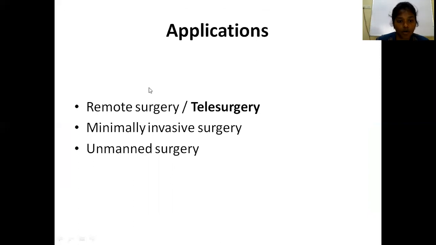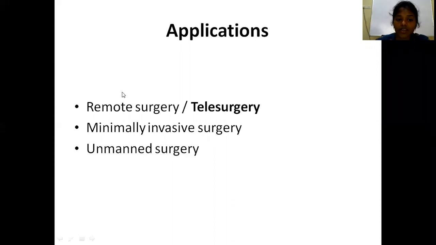That is remote surgery, also known as telesurgery, minimally invasive surgery, and unmanned surgery. Unmanned surgery is where the surgery can be done without the help of human beings. The other one is minimally invasive surgery. The same principles of laparoscopic surgery hold even in robotic surgery.